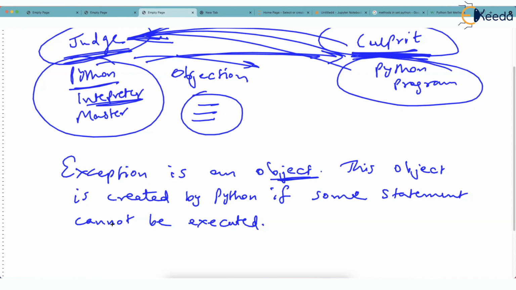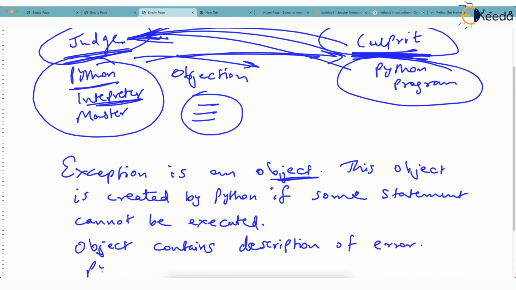And what does that object contain? The object, that is the exception, contains a description of the error. And what does Python do with this object? Python simply throws this object to the code.